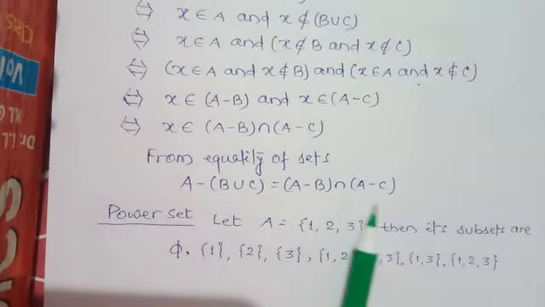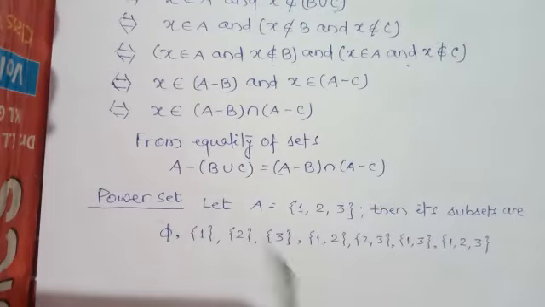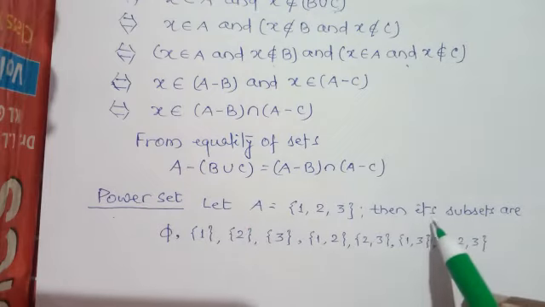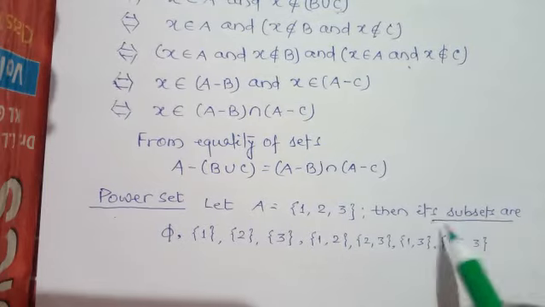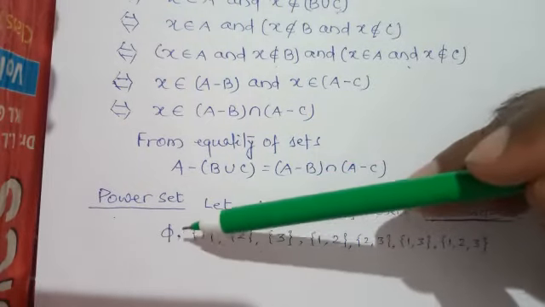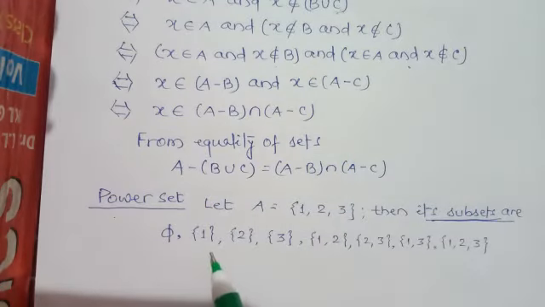Now students, let us understand the term power set. Consider A equals {1, 2, 3}. Then we write the subsets of A. What are the subsets? First start from the empty set, that is phi. Then take the singleton sets {1}, {2}, {3}.